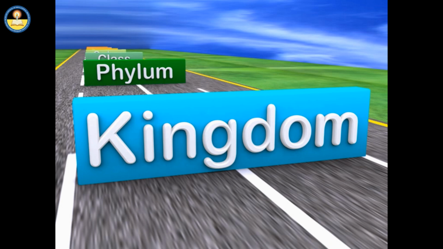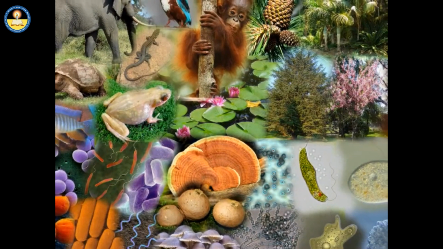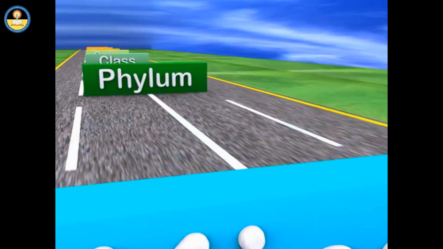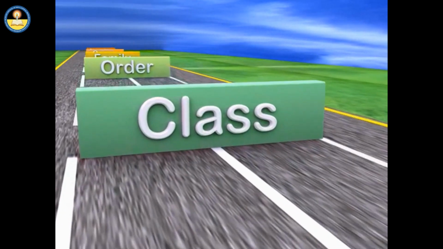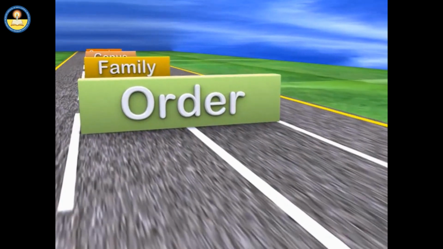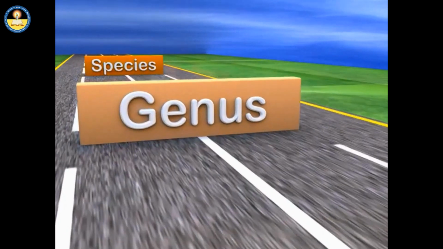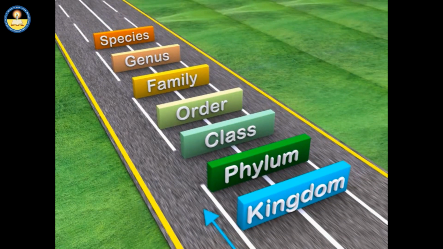Kingdom is the largest unit of classification and contains the largest number of organisms. It is divided into smaller units called phyla. Each phylum is divided into classes, each class into orders, each order into families, each family into genera, and each genus into species. The number of organisms in each unit decreases from kingdom to species.